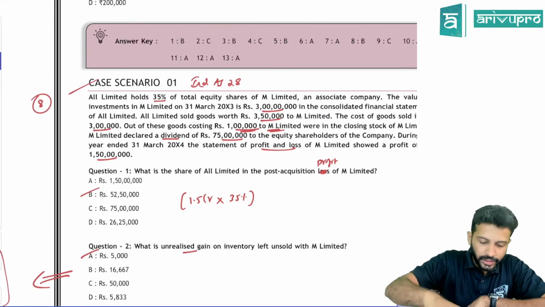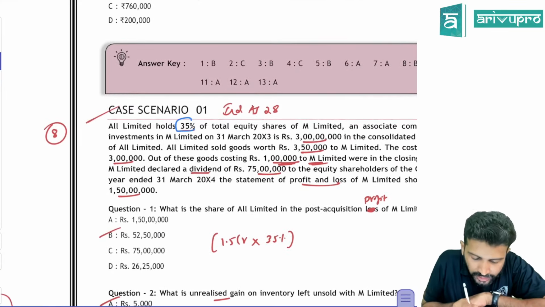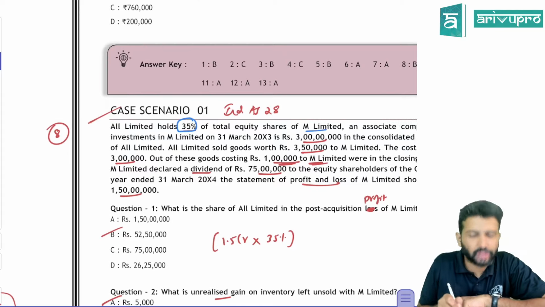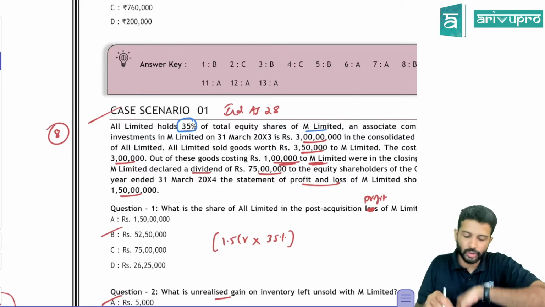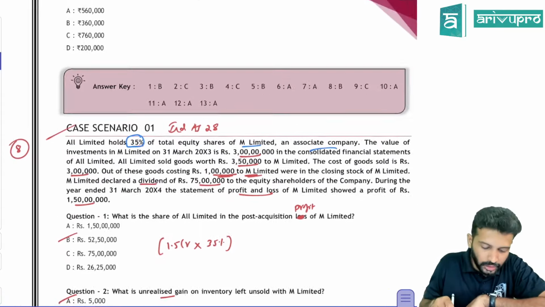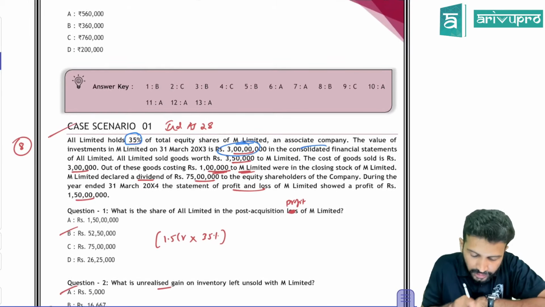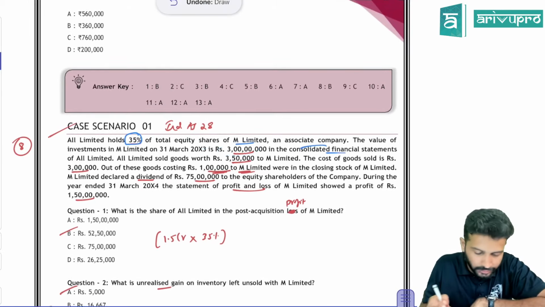Okay, next case study. All Limited holds 35% total equity shares in M Limited. So with 35%, we get significant influence. So M Limited is our associate. The value of investment is 3 crore rupees. Okay, in consolidated financial statement.